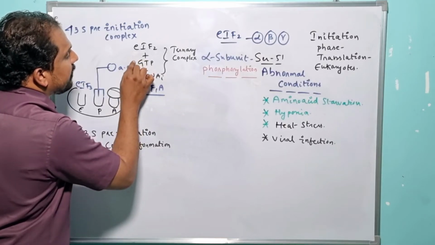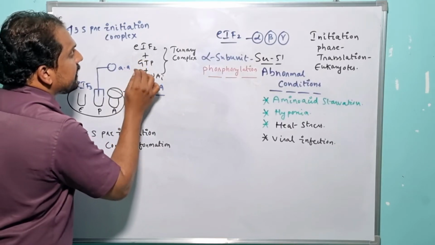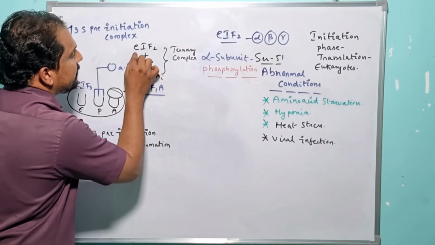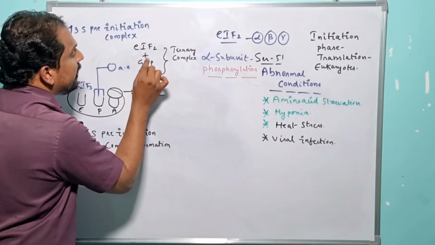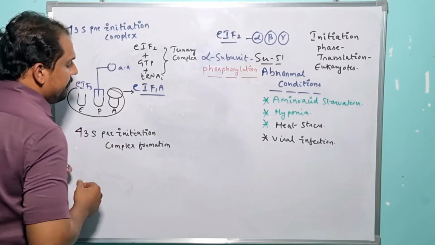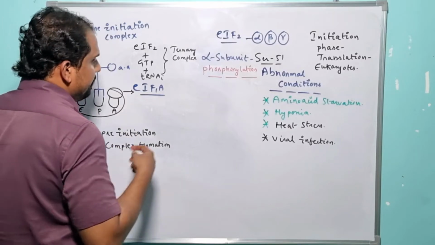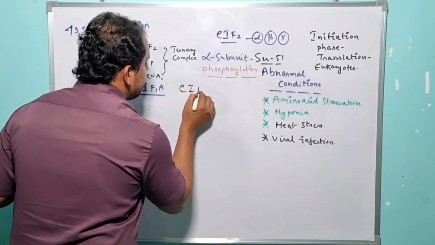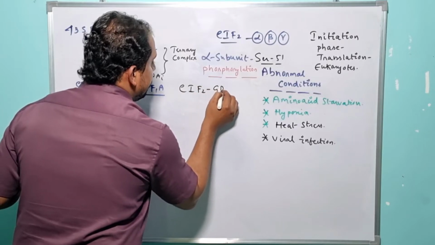Once it has undergone GTP hydrolysis, the eukaryotic initiation factor 2 is now in association with GDP. What is it? GDP. Eukaryotic initiation factor 2 with GDP.